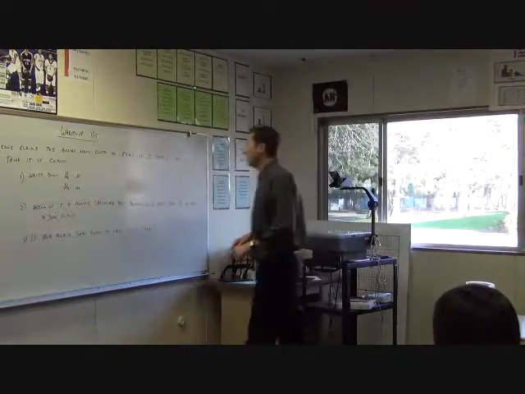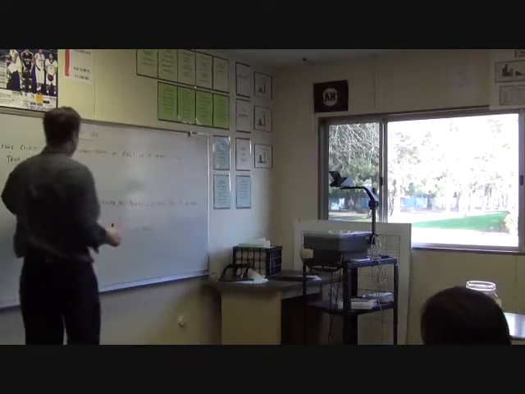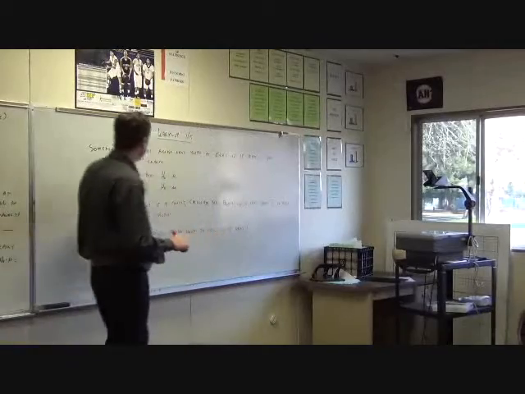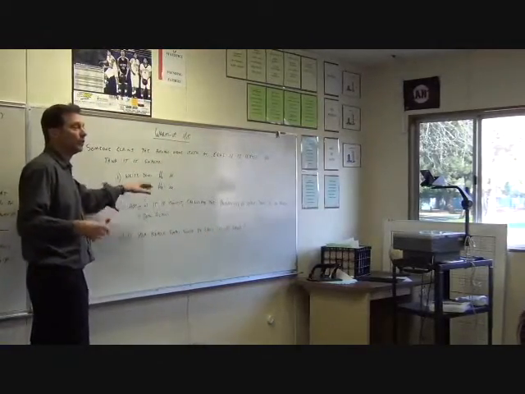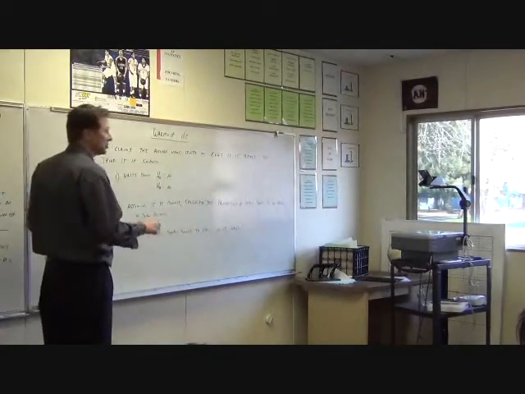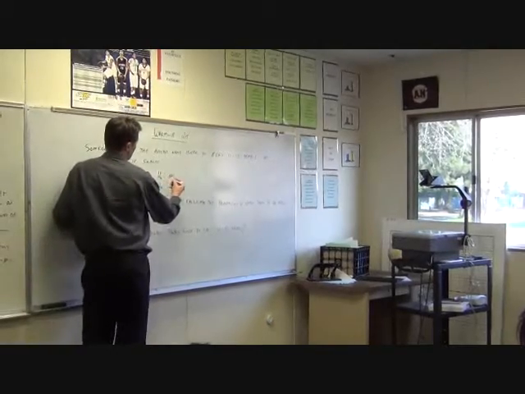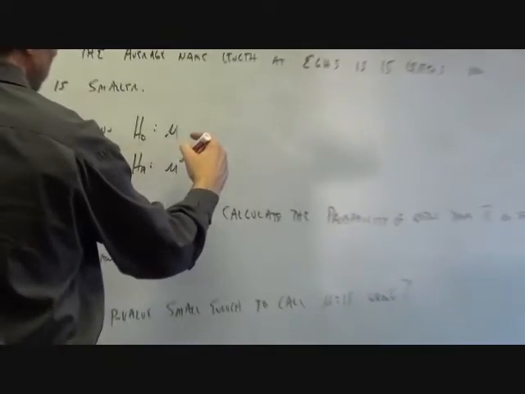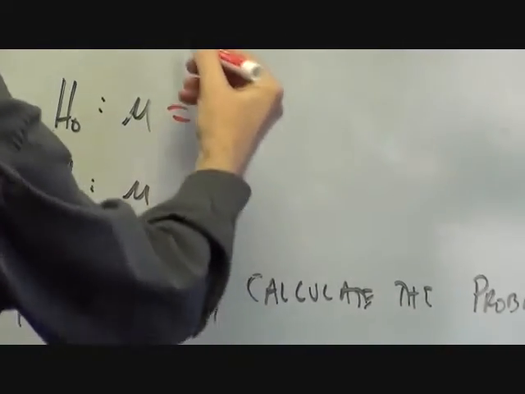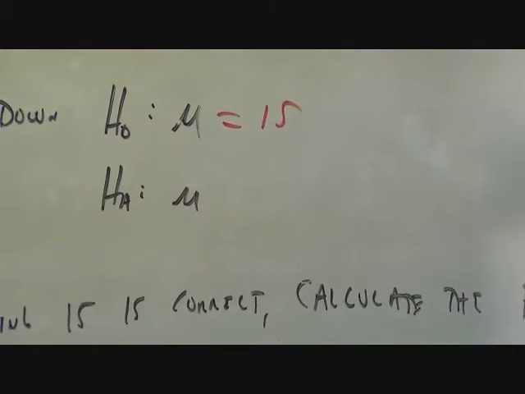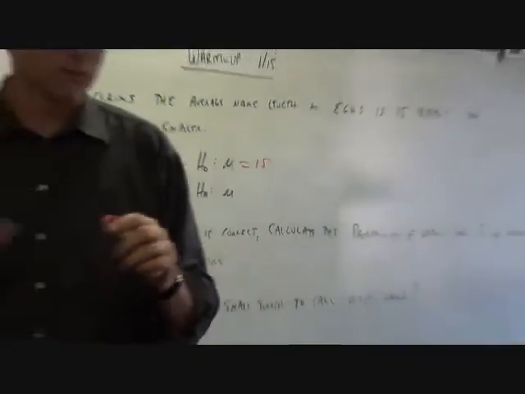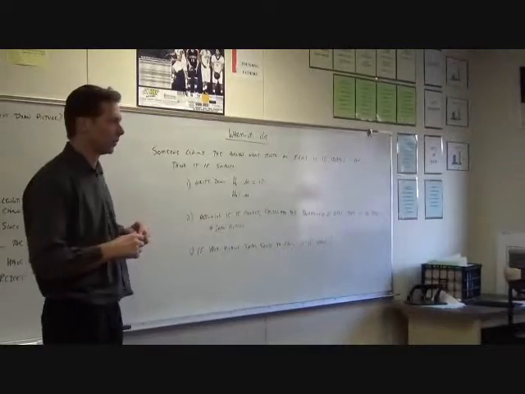All right, so, Annika, help me out here. If somebody says that the true length of names is 15 letters, you think it's smaller, what would we say our null hypothesis is then? H0? H0 equals 15. H0 equals the mean, which equals 15. Equals 15, yes. We use the equal sign in the null hypothesis. You're going to see it sometimes with inequalities on it. We use the equal sign. That's what we're going to go with.